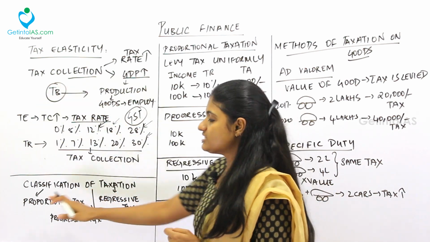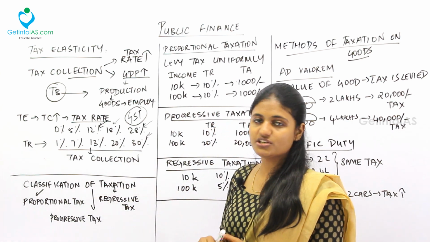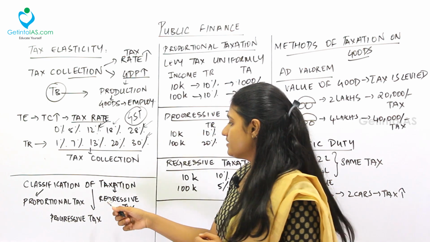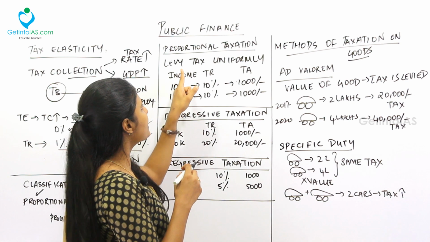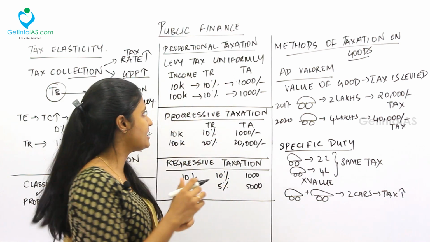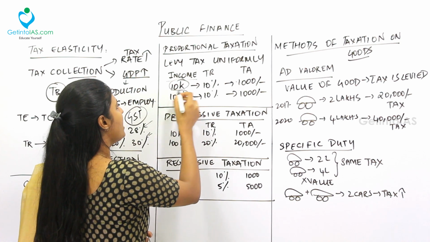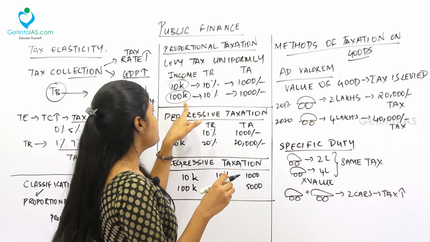Next, moving to the classification of taxation. There are three types of tax classification. First one is the proportional taxation, second is the progressive and the third one is the regressive. What is called as the proportional taxation? So the tax is levied uniformly. Take an example, my income is 10,000. My friend's income is 100k. Fine. So my income is 10k, my friend's income is 100k.